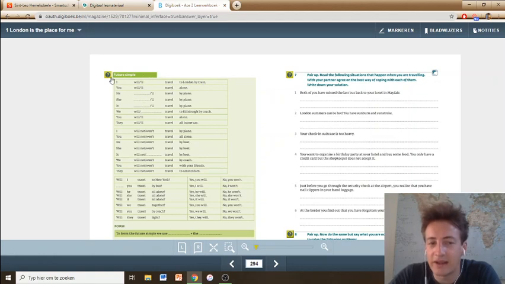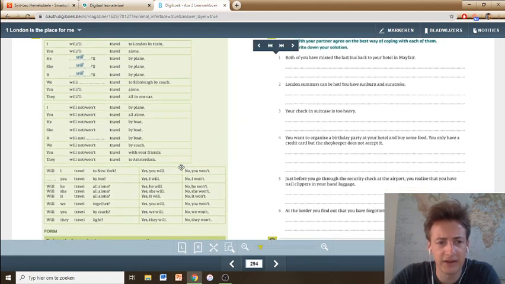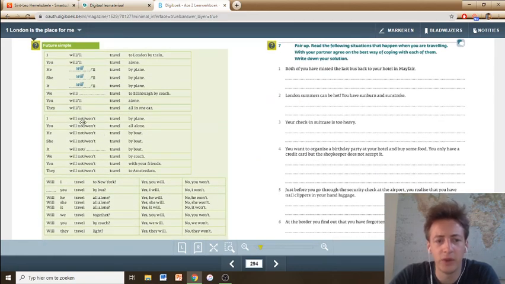I think you can already guess what you need to fill in here in those lines. So I will, of course, travel by plane, or he, she, and so on. Let's have a look at the negative form. I will not, or the contracted form, maybe a bit more difficult, but I guess you knew it already, is won't. Will not becomes won't. I won't travel by plane.